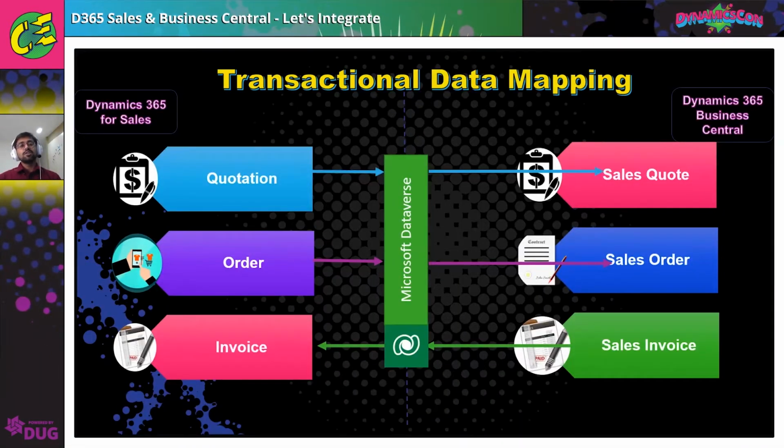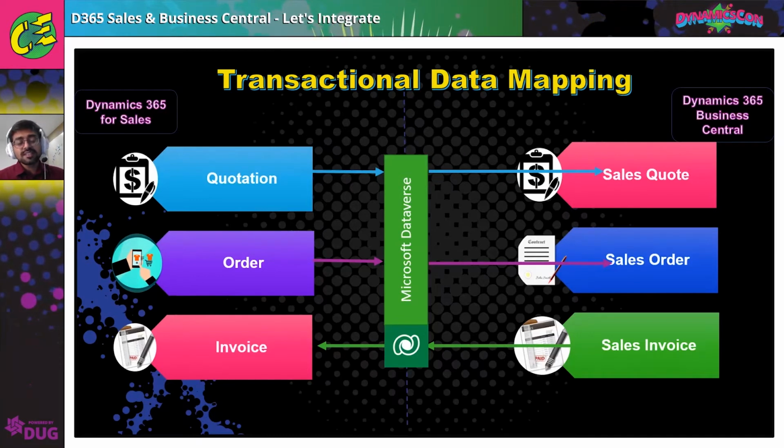Now we come to the transactional data. This is just a high level, there can be other components involved. What's important in the integration between them is the quotation. If you see, the direction is from left to right. The quotation is created inside sales and it is passed to Business Central as well.